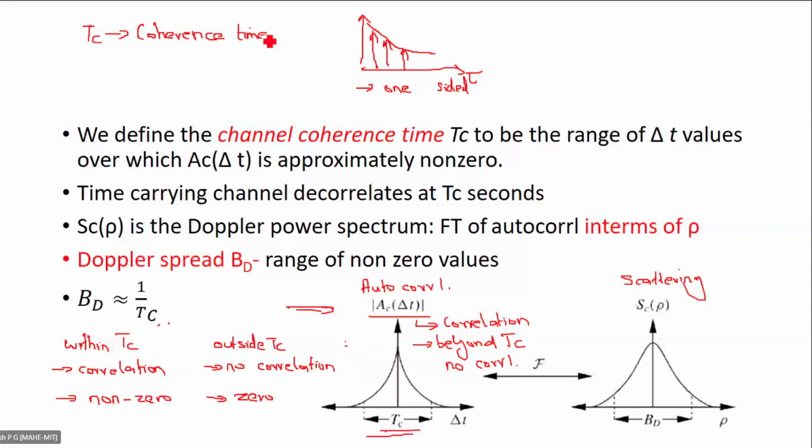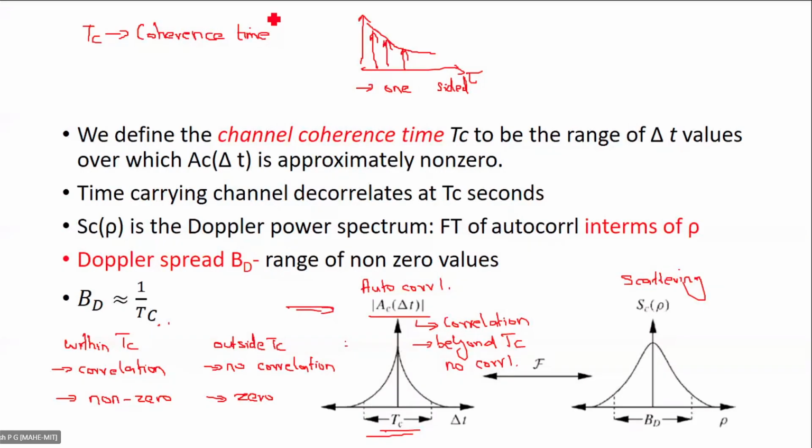Channel does not vary much within TC, which means that there is considerable amount of correlation within TC. But after TC, channel varies much. After TC, there is no correlation, therefore the channel variation is high, or there is considerable amount of channel variation beyond TC.